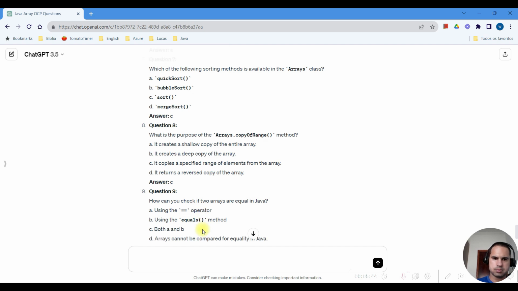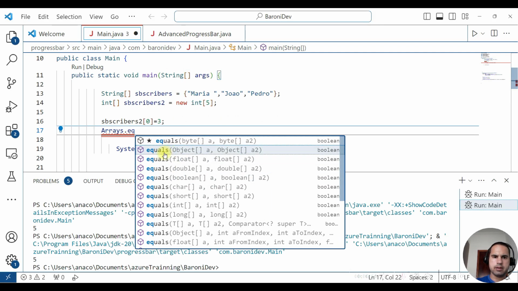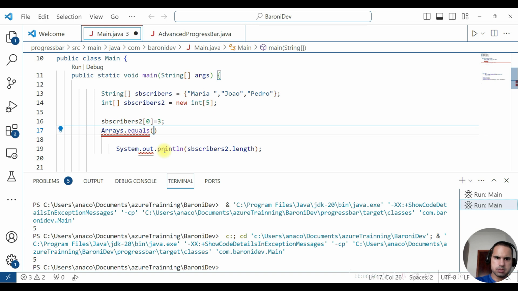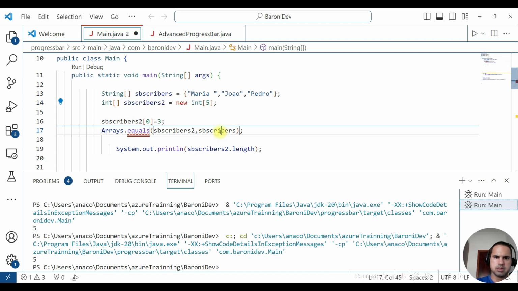So here in number 9, the correct is letter D, but it's possible to compare arrays. Look here, I can pass two arrays. Now it's wrong because it has a different type. It needs to be the same type. Okay? So it's possible.